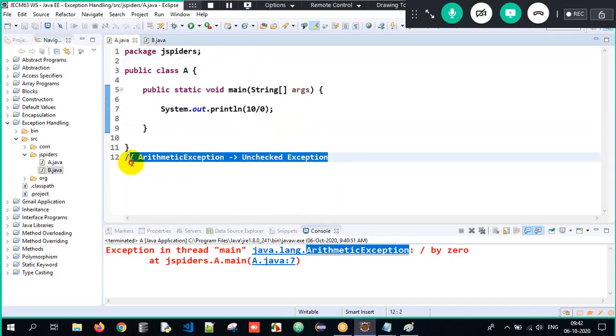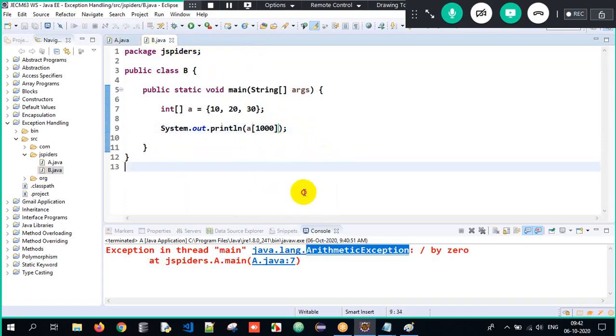As soon as I write this particular data over here, we know that when I write a of 1000, we don't have any index position as 1000, right? We know that it will give an exception. You know it, I know it, but the compiler does not know it.